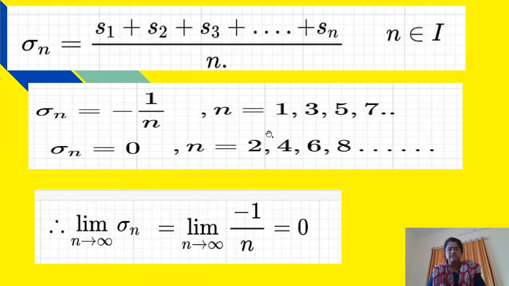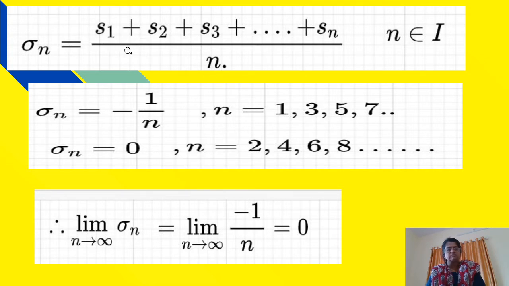Now we will see one example also. If n is 1, at that time S1 is minus 1, so sigma_n is equal to minus 1 upon 1, that is minus 1. Now if n is 2, at that time we have to consider S1 plus S2 upon 2.